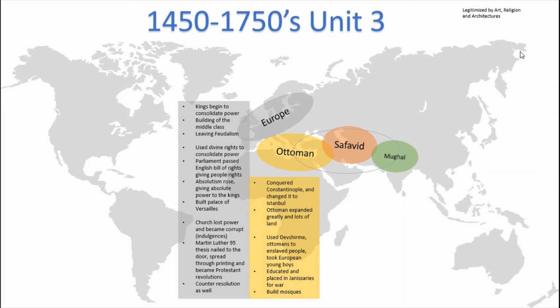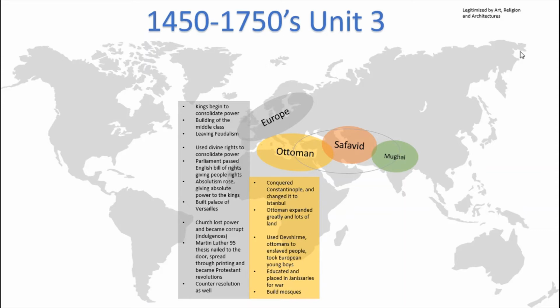In the Ottoman Empire, the Ottomans conquered Constantinople and changed its name to Istanbul. This was in the center of great trade routes, making the Ottomans extremely wealthy off this city. The Ottomans also expanded greatly across the Mediterranean, Africa, and parts of Europe. They also used the practice of devshirme, where they took people they had enslaved, mostly European young boys, educated them, and placed them in the Janissaries. These Janissaries were legions that were highly trained and skilled for war.